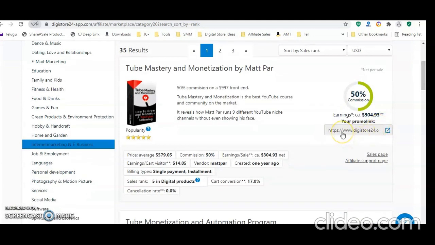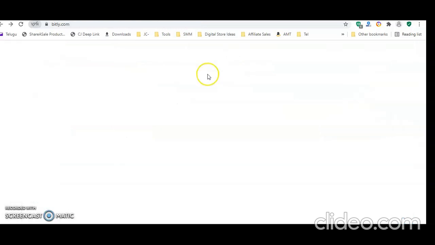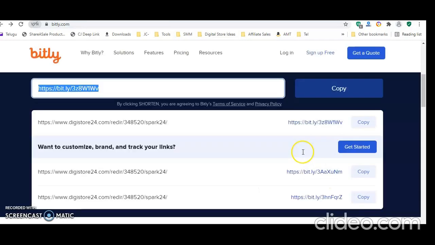After clicking on the promote button, you will get your affiliate link here. I'm taking this affiliate link, then going to another website called Bitly, just to shorten the link.